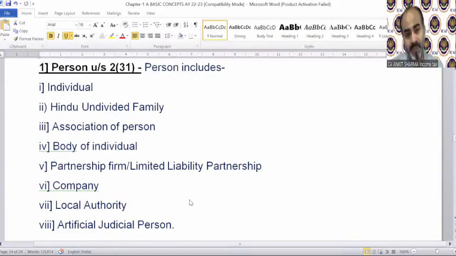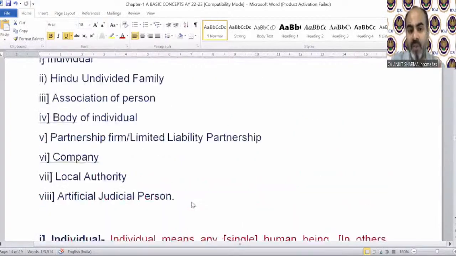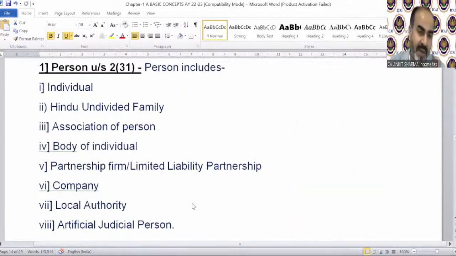But there is a problem. What is the problem? The meaning of individual, I will explain to you. Each of these categories has been explained after this, one by one. What is the meaning of individual? What is the meaning of Hindu undivided family? What is the meaning of association of persons? We have the definition of it. What is the meaning of body of individuals? We have the definition of it. What is the meaning of partnership firm? LLP? We have the definition. Company? We have the definition. Local authority? We have the definition. An artificial juridical person. There is a small problem.